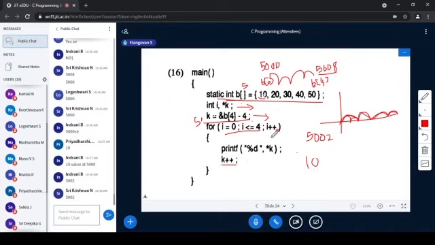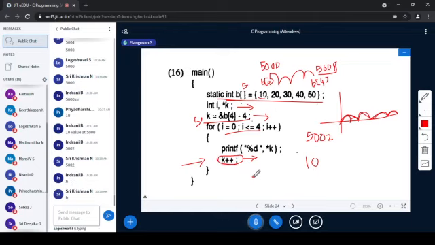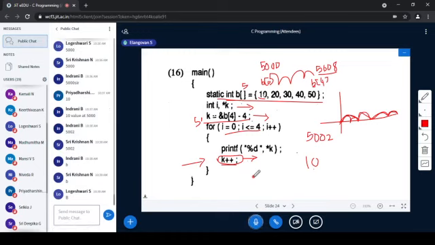People can ask, so k is the base pointer, right sir? How can we change this? In the previous program we saw that an L value is required in function main. How is this allowed here? Is k the base pointer? Which is the base pointer here? Yes, b is the base pointer. We should not do b plus plus here. If you do b plus plus, then it will surely pop up a compilation error.